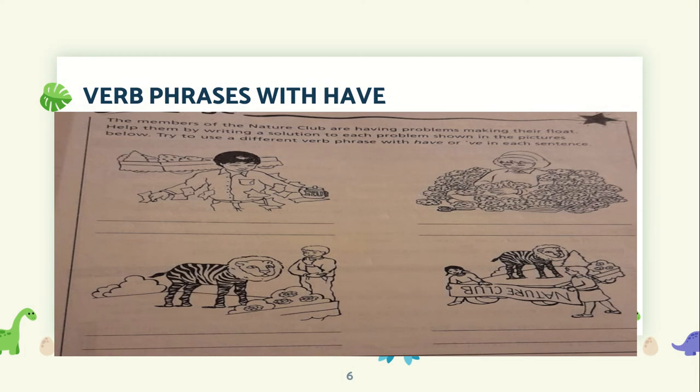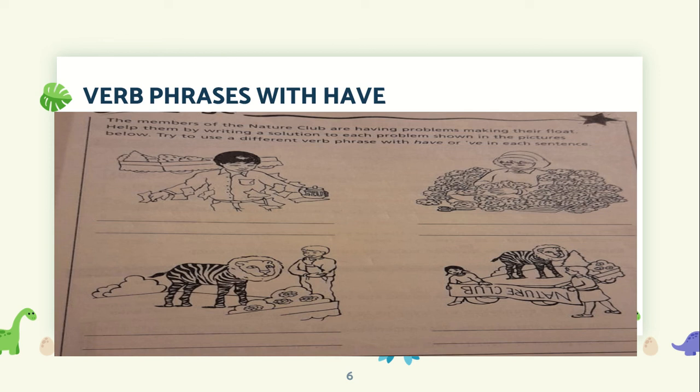Let's continue on our Workbook Plus, page 63. Let's read the instructions. The members of the nature club are having problems making their float. Help them by writing a solution to each problem shown in the pictures. Try to use a different verb phrase with have in each sentence. Remember to include the three verbs. Now, let's go to picture one.